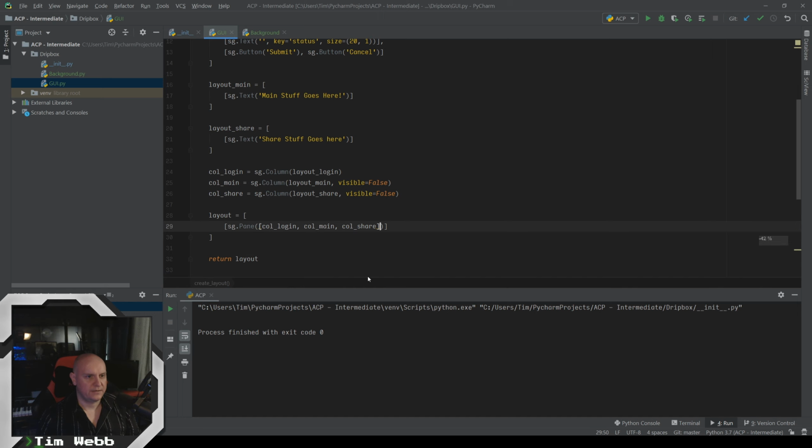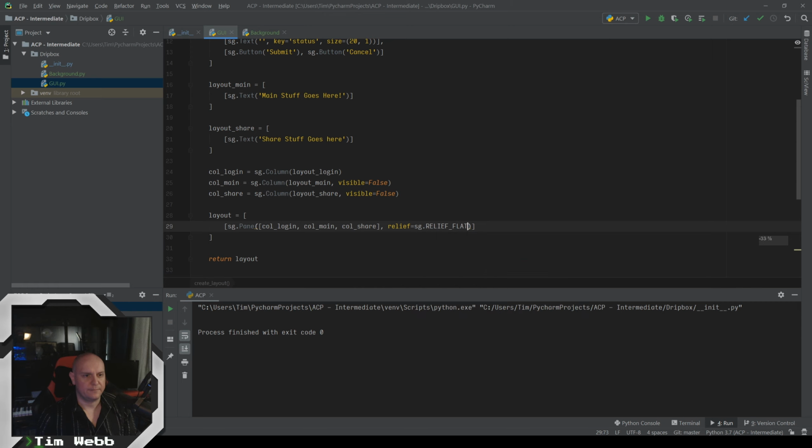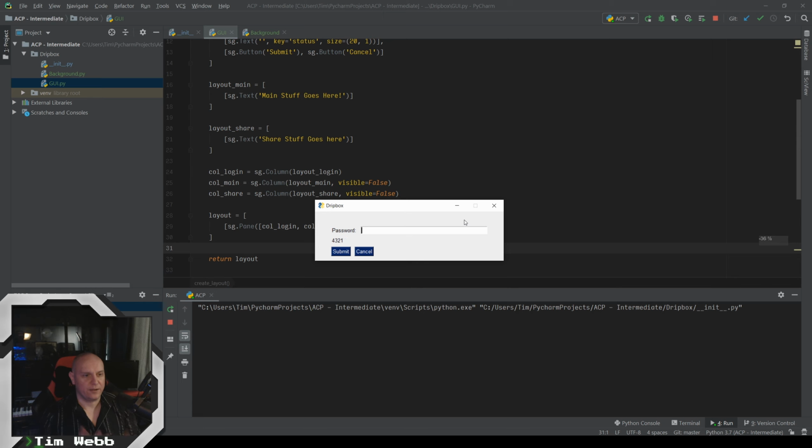In our pane declaration here, that is the relief. And we're going to call into the PySimpleGUI module, where it's going to have a bunch of different types of relief, and we want the relief flat to make it flat. So yay, now it looks basically like what we had before we started screwing around with all these panes, but now we've got all these hidden panes that we can immediately replace and swap panes around with.